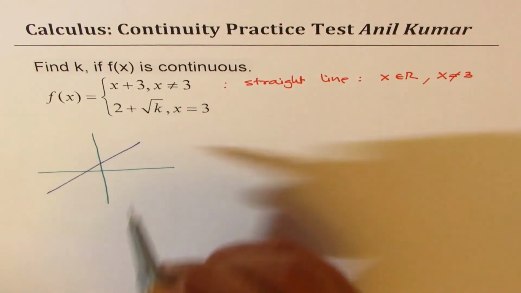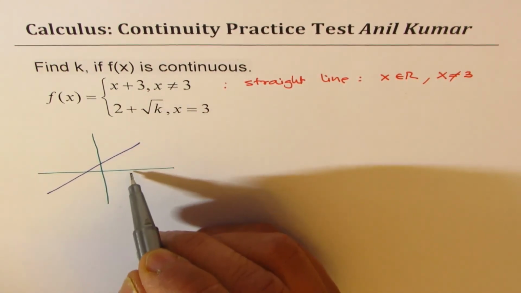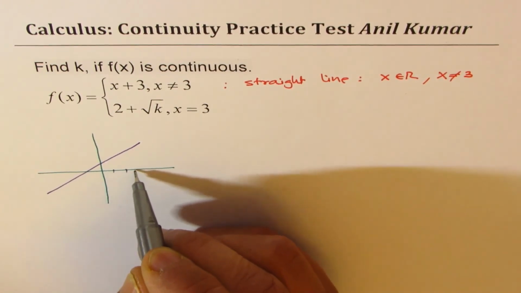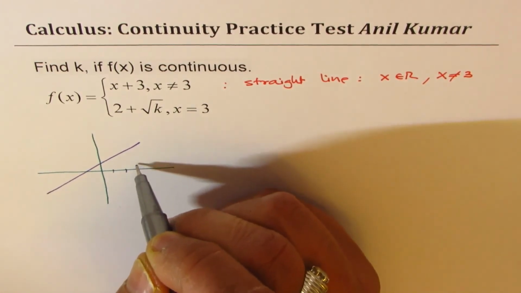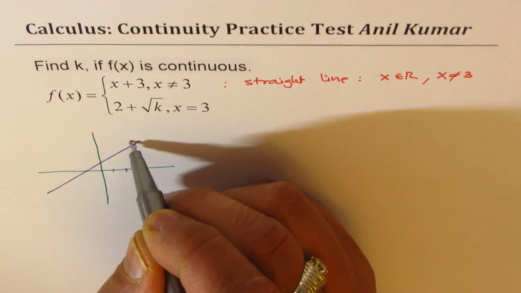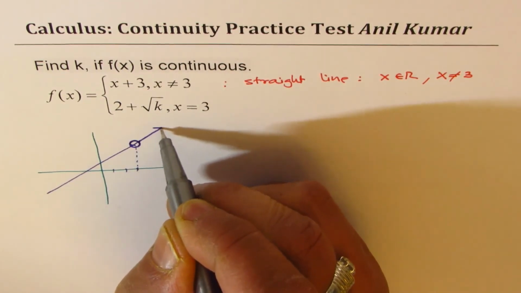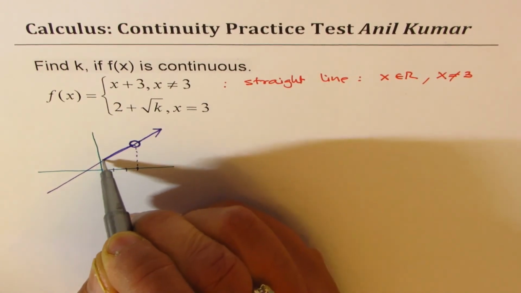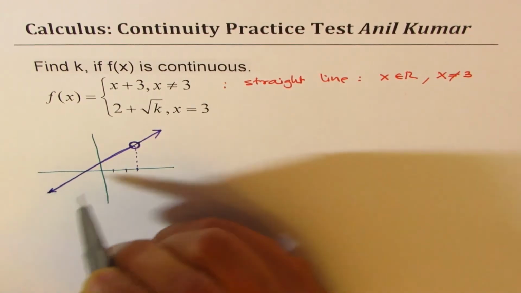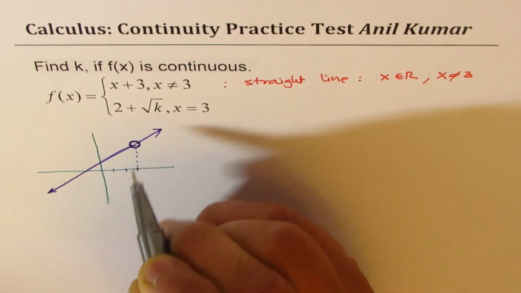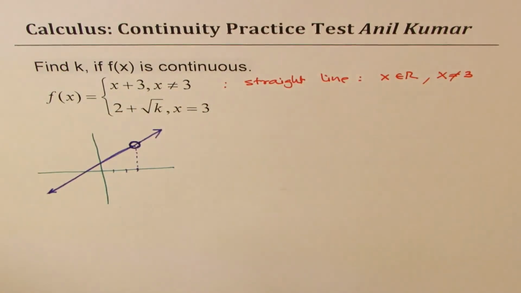Kind of like this, right? At 3, let us say 1, 2, 3. So at 3, we have a hole. It's not filled in, right? And that's the line. So that's what I'm trying to say. Correct? So this is the first piece.